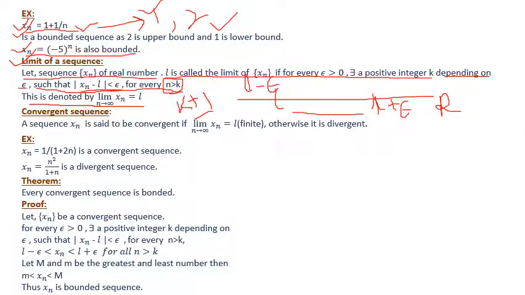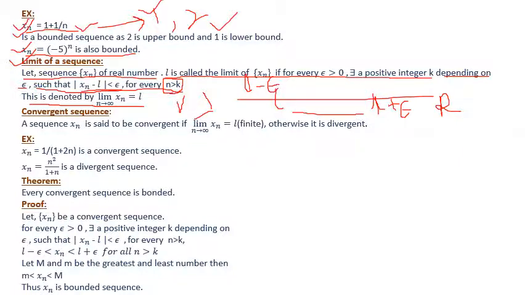If you take any natural number greater than k, here I am considering k equals 100, then if you take 101, 102, 103, in that case this xn always lies within this interval. The interval does not change, right? So this is the concept of the limit, and this is denoted by limit n tends to infinity xn equals L.